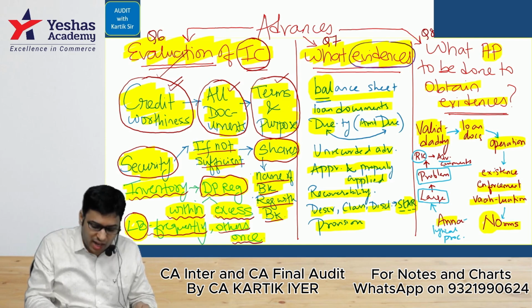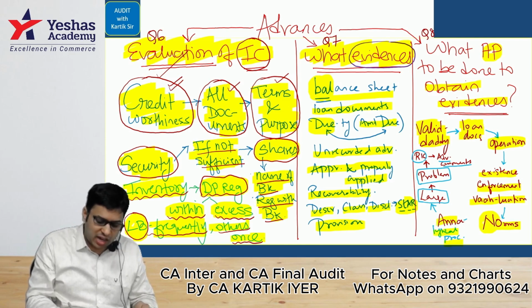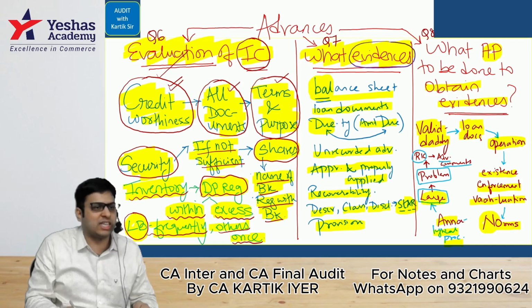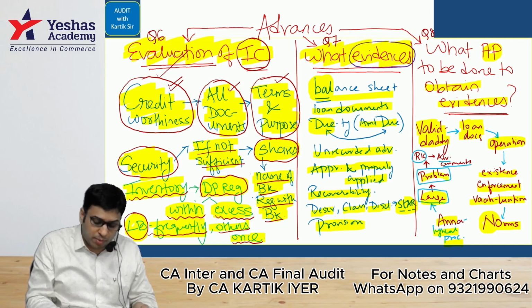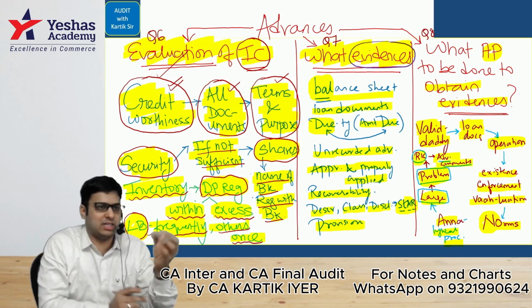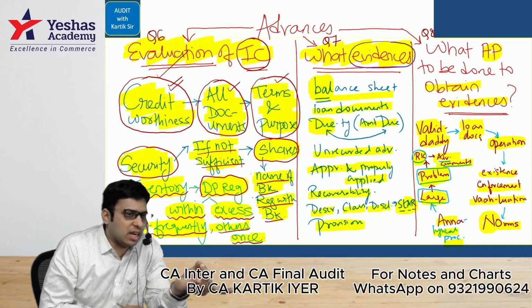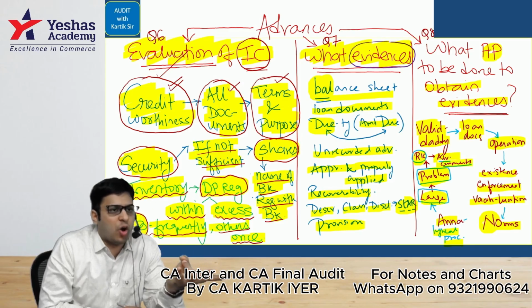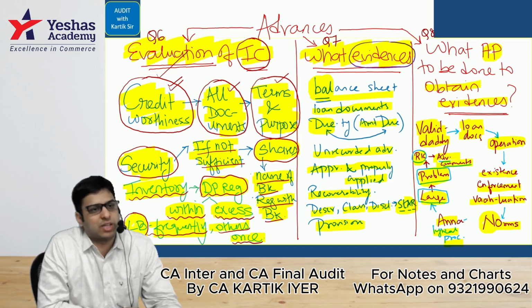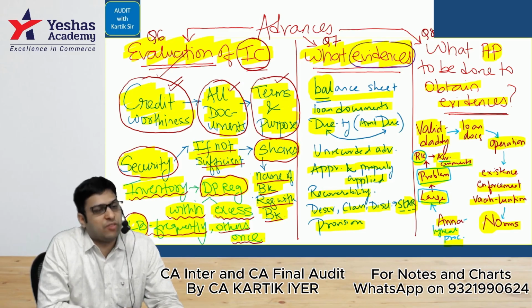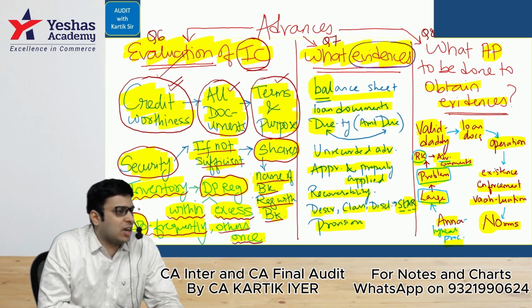Anna means analytical procedures. And after that, the hair has grown large. So large account we should check. Problem account also we should check unless they are insignificant. And the rickshawalas pass adverse comments. RBI inspection, internal inspection of the bank, or concurrent auditors, they pass adverse comments. These accounts the auditor should definitely check. Okay. This completes our audit of advances part. First 8 questions we have done. Okay.